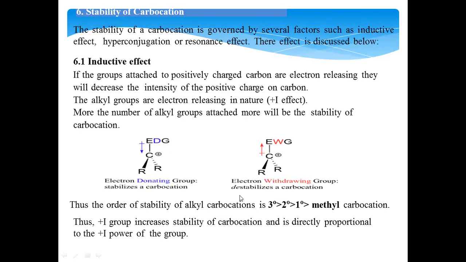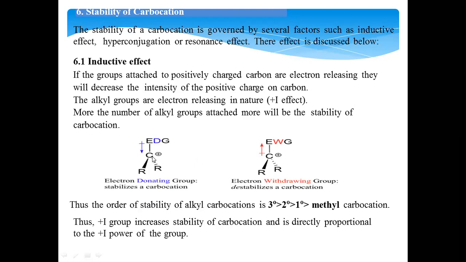Coming to the stability of carbocations, it can be governed by several factors: inductive effect, mesomeric effect, resonance effect, or hyperconjugation effect. Coming to the first one, inductive effect, we already know there are two types of inductive groups: positive inductive effect showing groups and negative inductive effect showing groups.